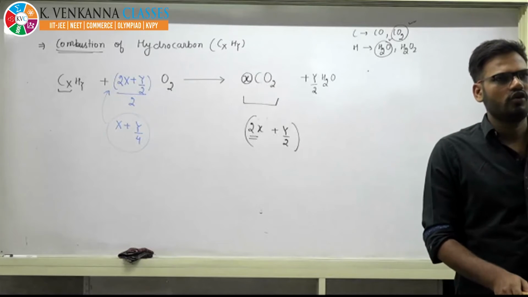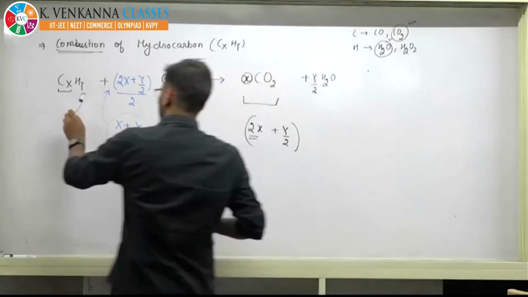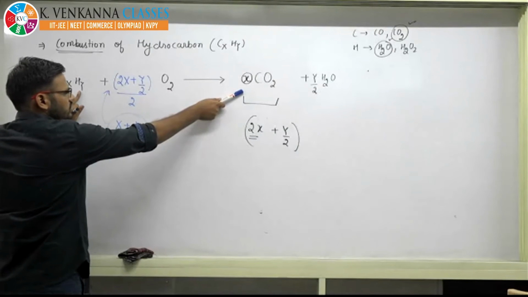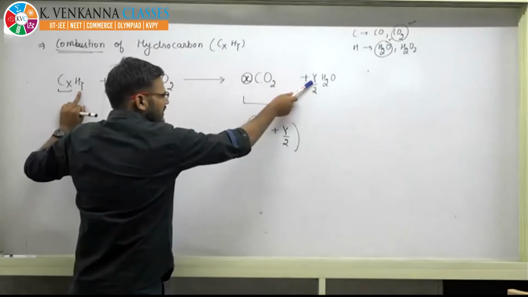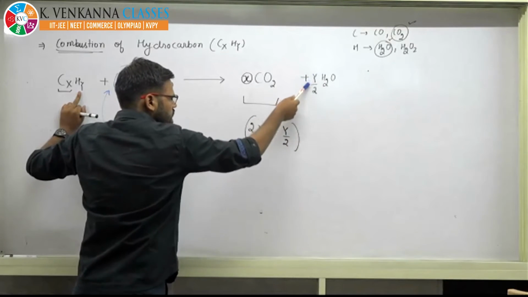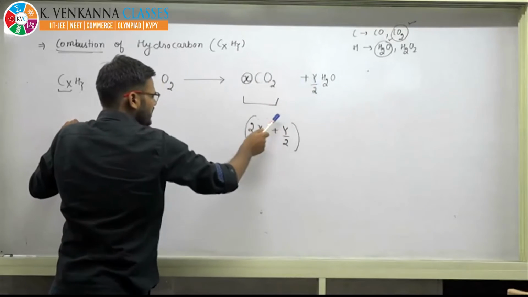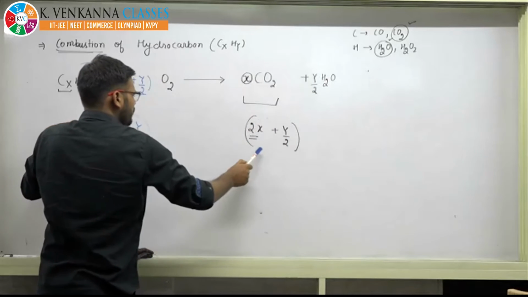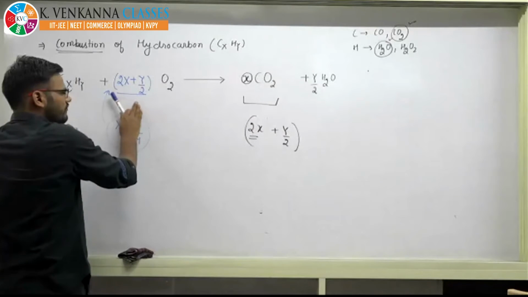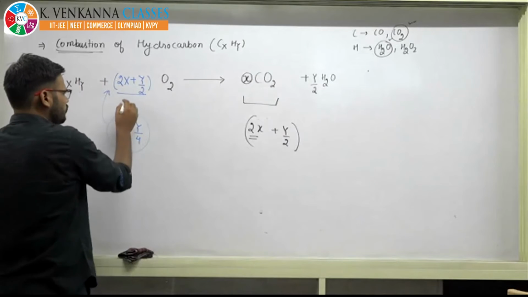If some hydrocarbon is given, beta, you just have to check the number of atoms. There are X atoms of carbon, so I have put here X. There are Y number of hydrogen, but if you put here Y, then it will become 2Y. So make it Y, I have divided by 2. Then the number of oxygen atoms is this, and to balance the oxygen, these will be double of what is on the left side, right side. So to make them equal, you have to divide by 2.